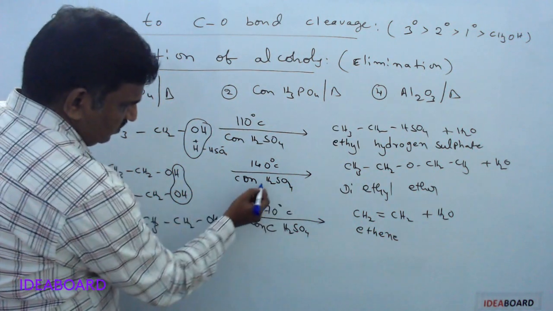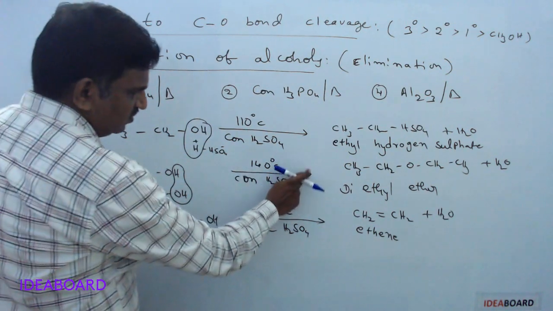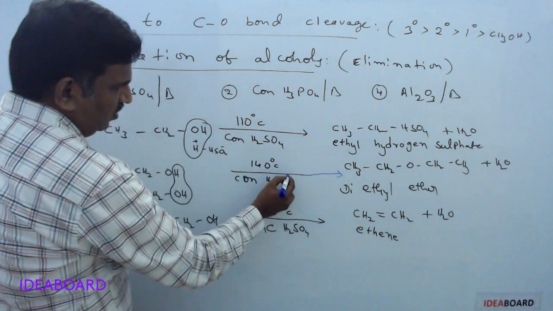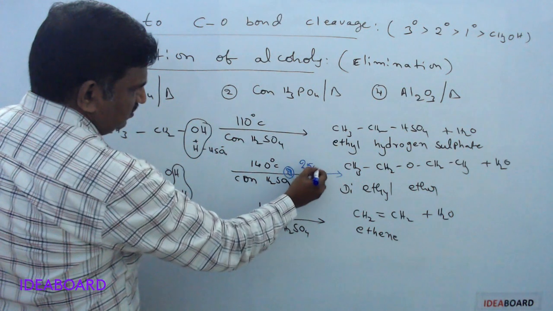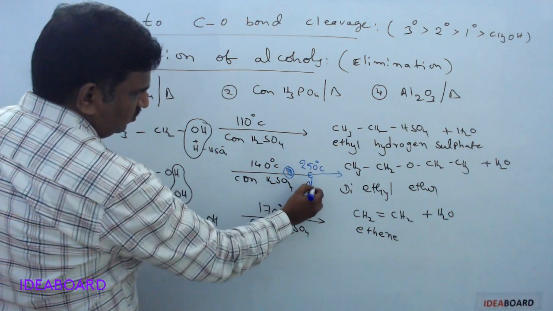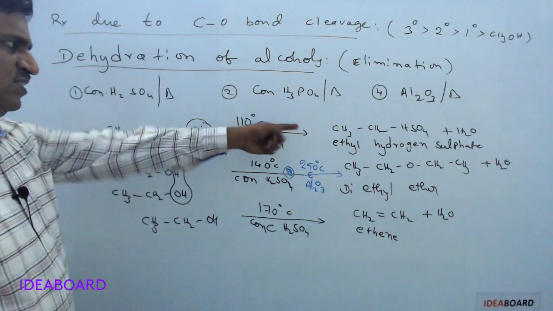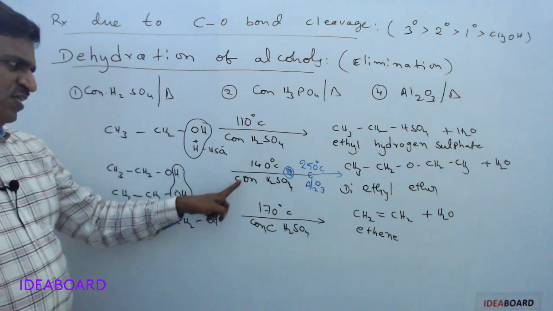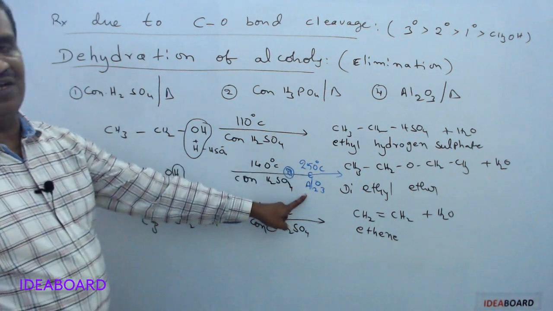Here, instead of concentrated sulfuric acid at 140 degrees Celsius, I am taking another reagent. For the second reaction, instead of 140 degrees and concentrated sulfuric acid, I am taking 250 degrees Celsius and alumina.